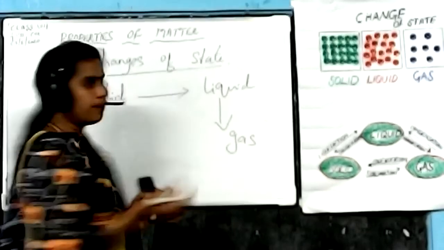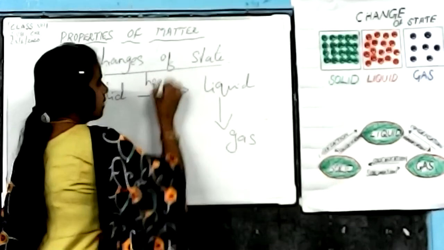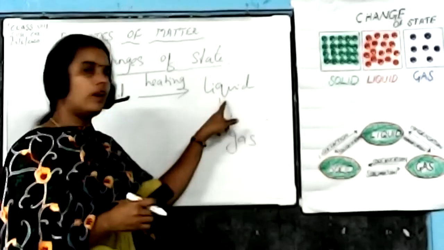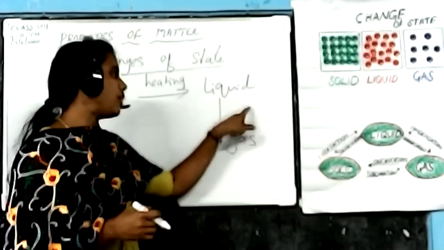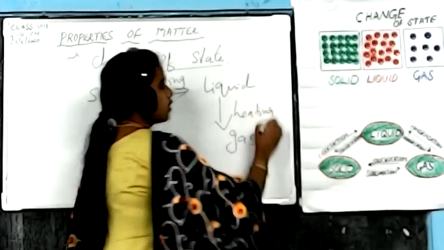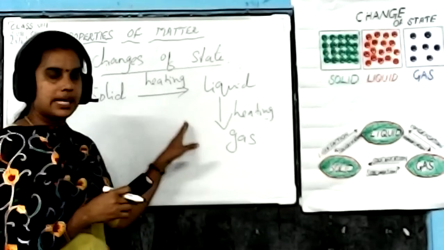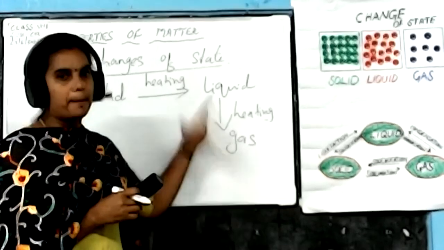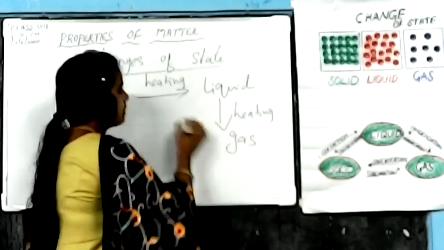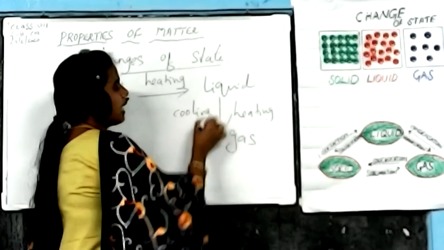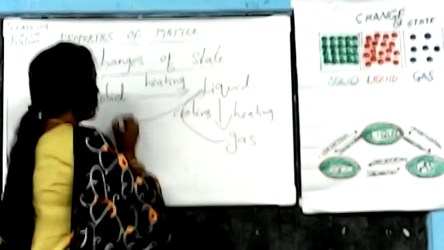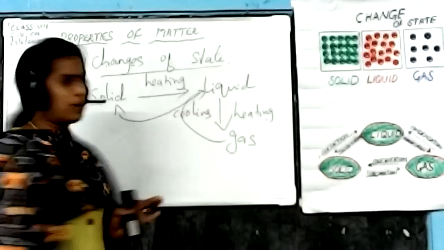So what happens here? By the process of heating, a solid is converted into liquid form. Again, a liquid is converted into gas form by heating. So this is the heating process. One state is completely converted into another state by applying heat energy. And what happens in cooling? When the gas undergoes the cooling process, it is converted into liquid, and when the liquid undergoes cooling, it is converted into solid form.